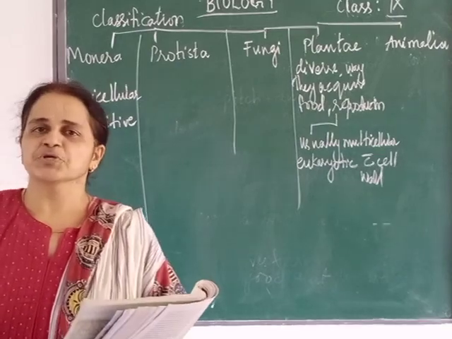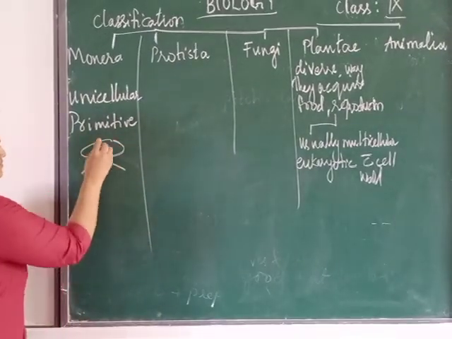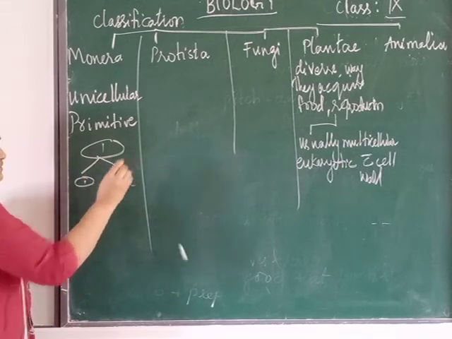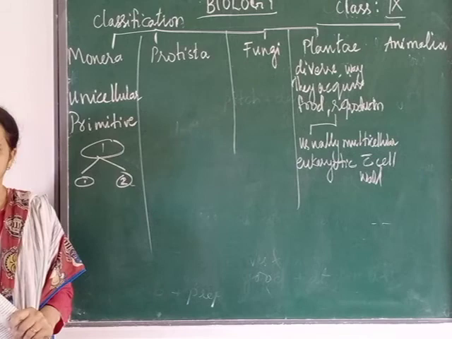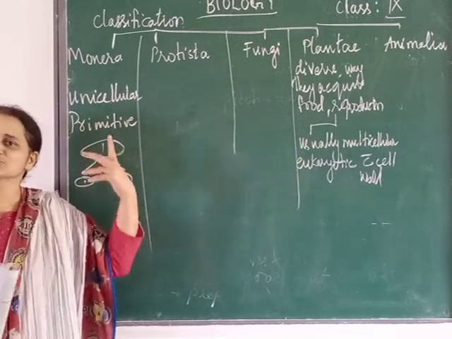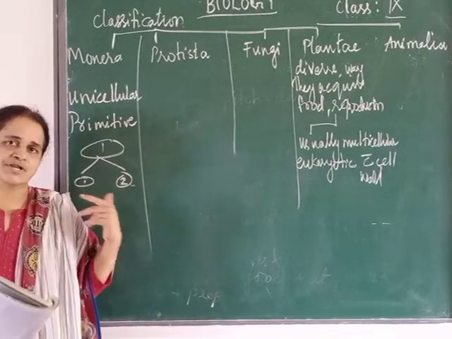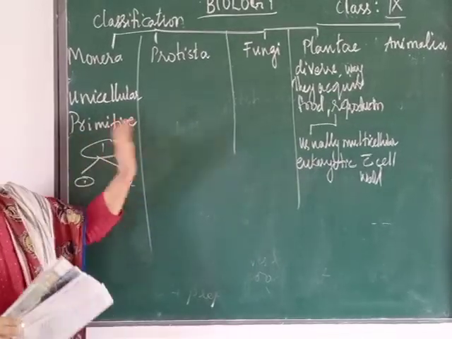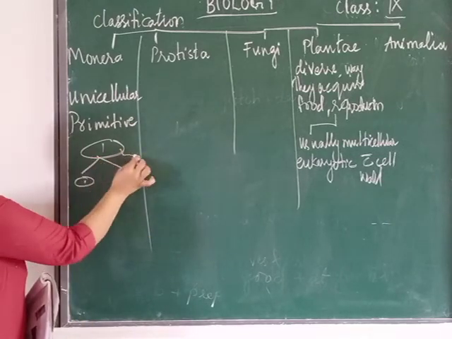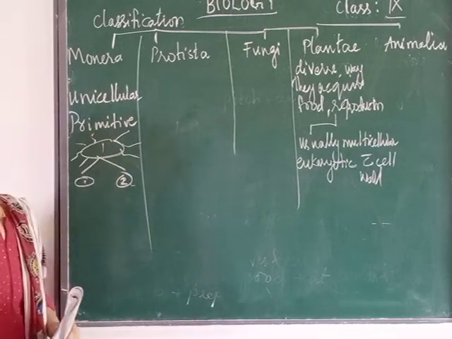Then they reproduce by splitting into 2. So how is the reproduction in Monera? One cell divides into 2. A very simple type of reproduction, binary fission. Binary fission means one cell divides into 2. They absorb nutrients from outside their body, and they move with the help of locomotory organs like flagella or cilia.